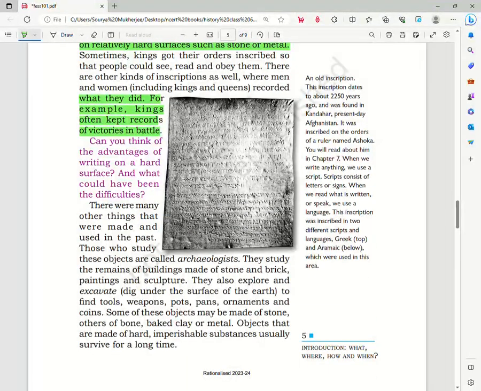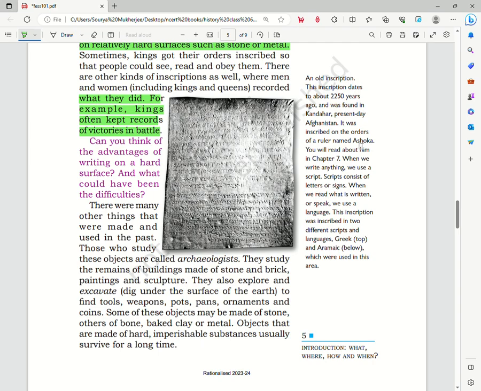Now we see that there is a picture over here. This picture is of an old inscription. This inscription dates to about 2250 years ago, and was found in Kandahar. So this inscription was found in the Kandahar region, that is present-day Afghanistan. It was inscribed on the orders of a ruler named Ashoka. Now we will read about Ashoka in the following chapters. You should know that Ashoka is perhaps the best known Mauryan ruler.